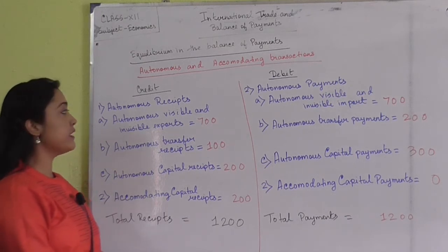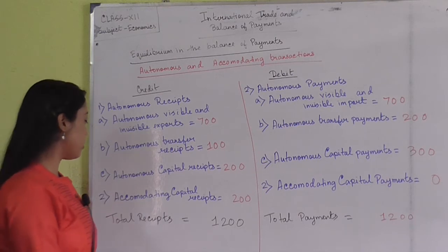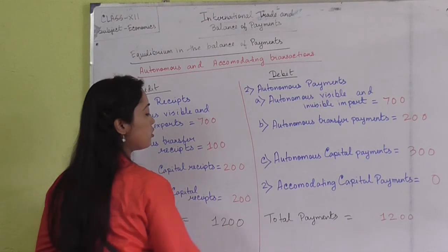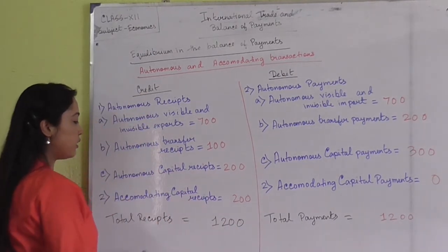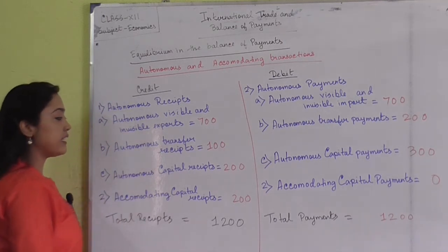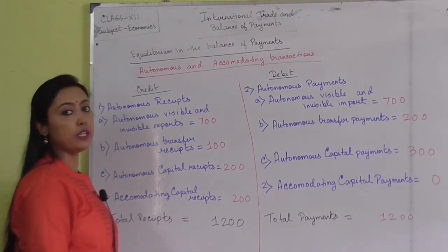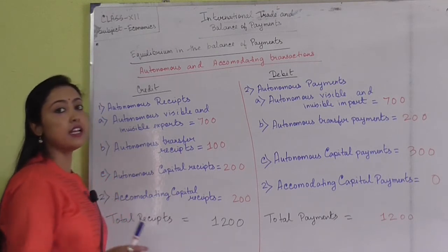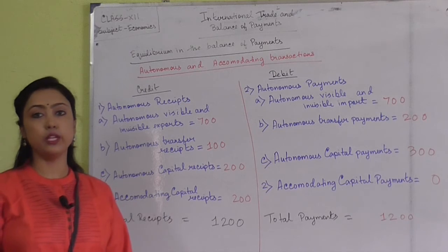So we are having the debit and credit side. In this case we can see that the total receipt is 1200 and the total payment is also 1200. So the total receipt is obviously equal to the total payment. That means we can say that the balance of payment is in equilibrium, since the debit side is equal to the credit side.